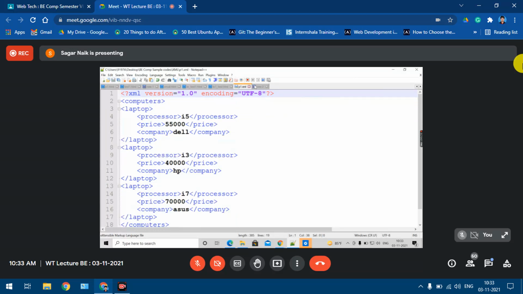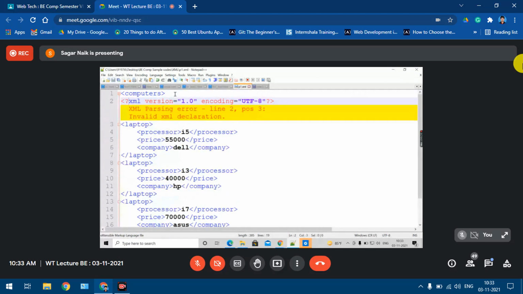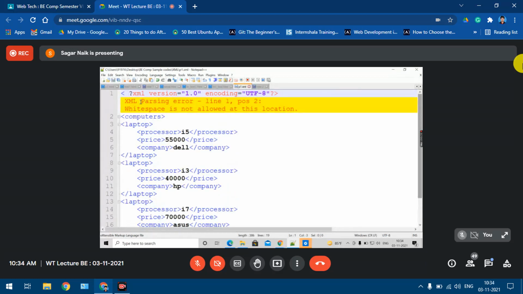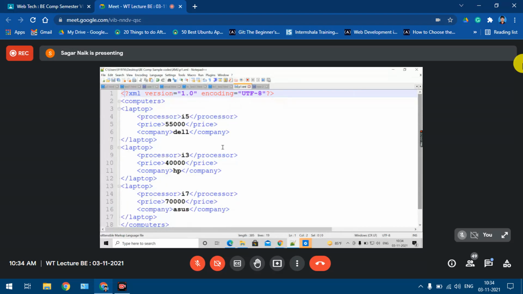Now it is working fine. And second thing, suppose you put the XML prologue somewhere else, the prologue is correct, but if I try to save the file, it gives me the error. That's what we had seen. If you put the XML prologue into the XML file, it has to be the first line of your XML file. Or if you skip it, no problem. But as per the syntax rule, it has to be the first line of your XML file. And there are no spaces in it. If you give spaces, it is not well formed. Fine. I hope all these points are clear now.